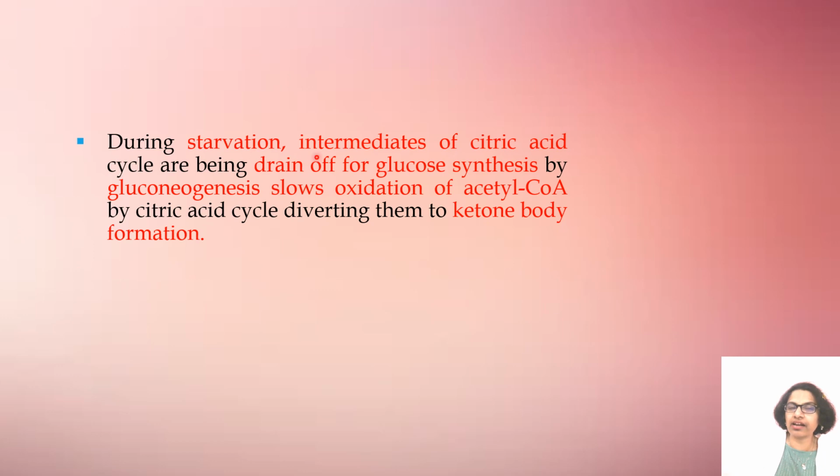So what is happening here? During starvation, meaning fasting condition, intermediates of the citric acid cycle are drained off for gluconeogenesis, slowing oxidation of acetyl-CoA and diverting it to ketone body formation.